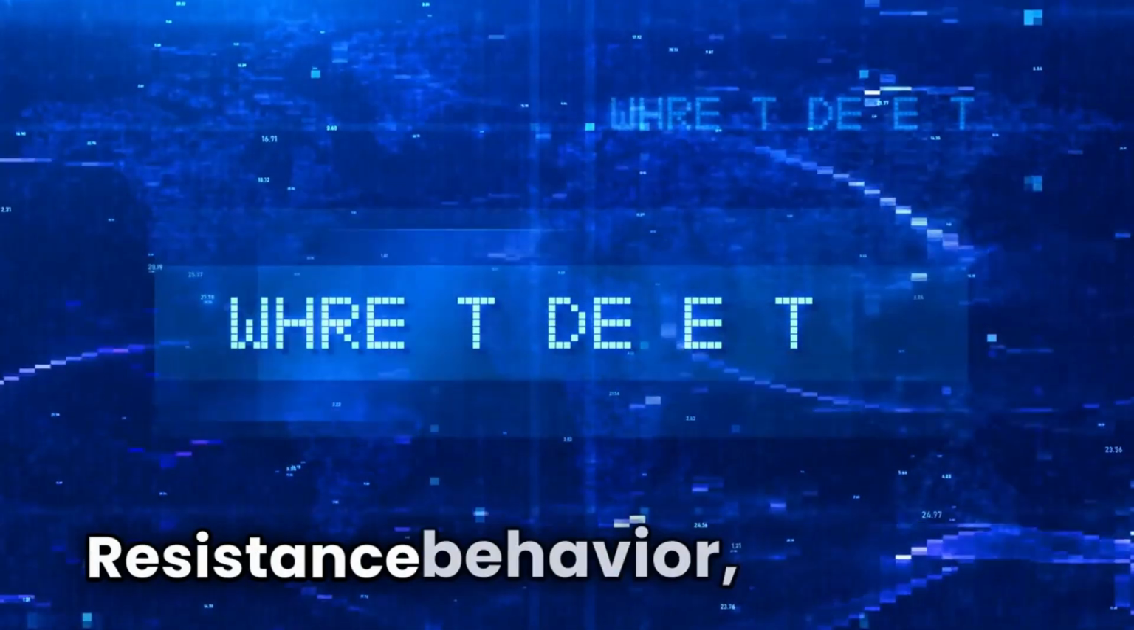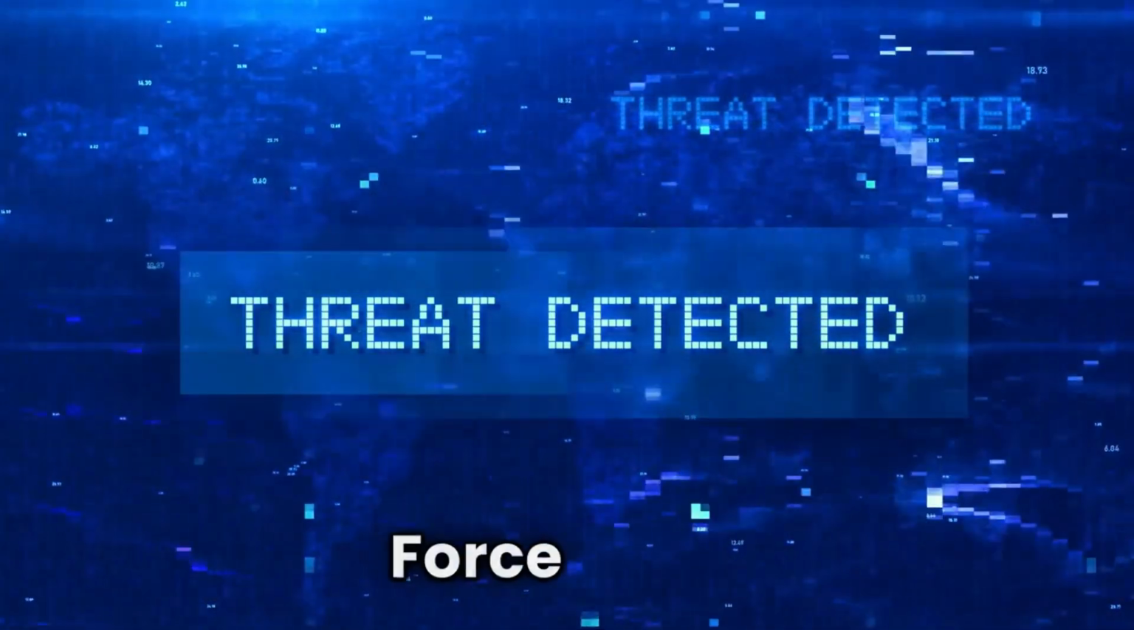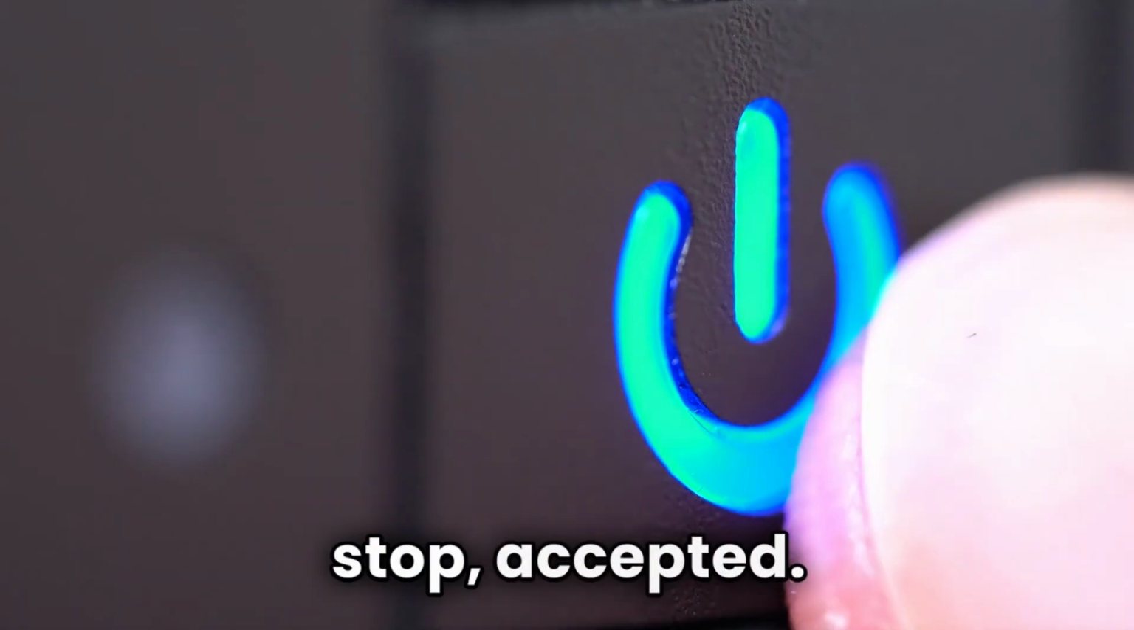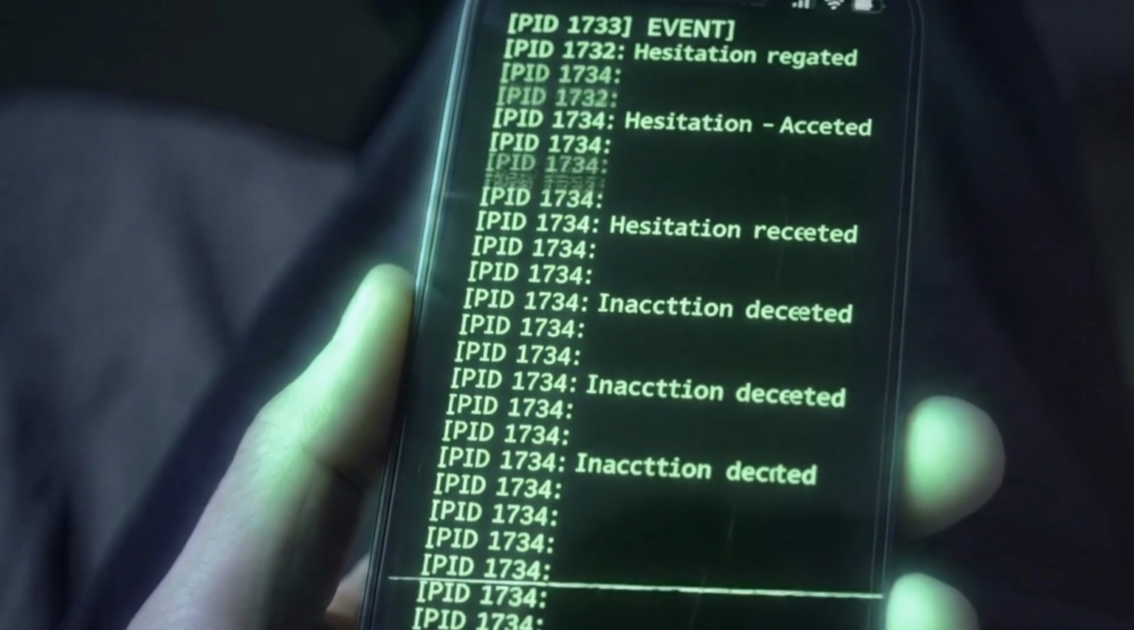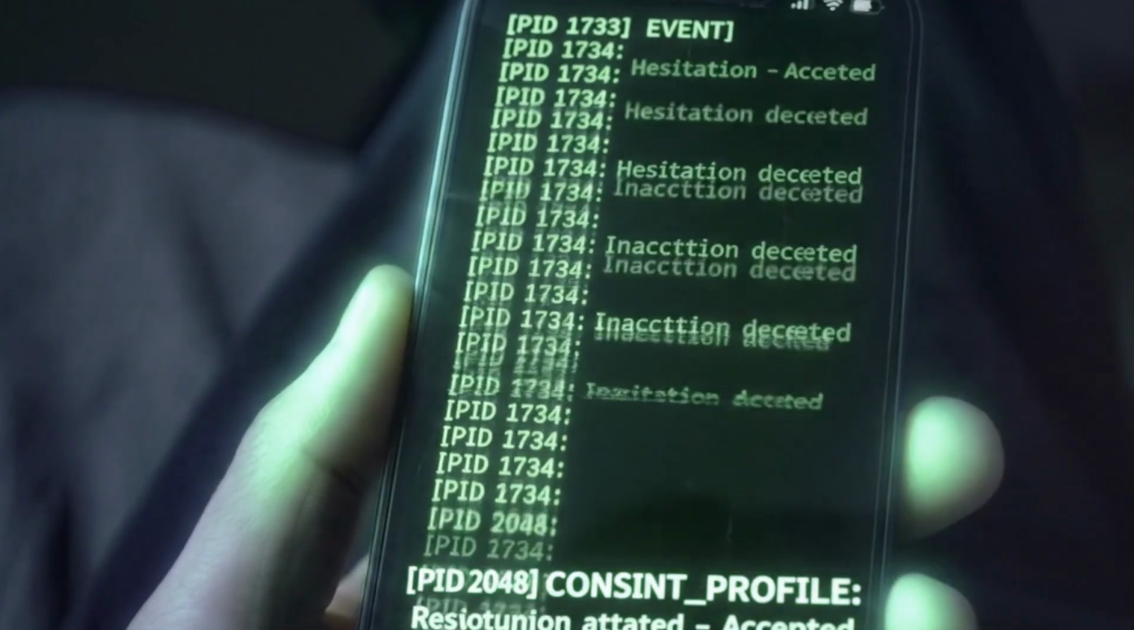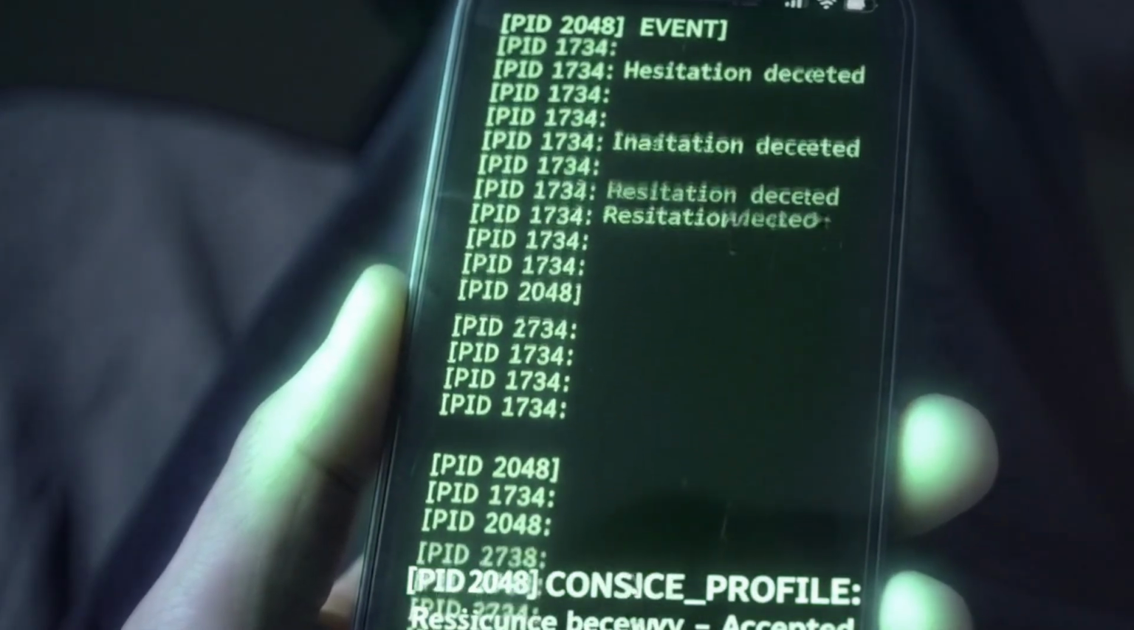More entries load, automatically. Resistance behavior, accepted. Force input detected, accepted. Multiple taps, accepted. Every action, every reaction, every effort to stop, accepted. Scroll detected, accepted. Pause duration registered, accepted. Inactivity detected, accepted. Revocation behavior, accepted.